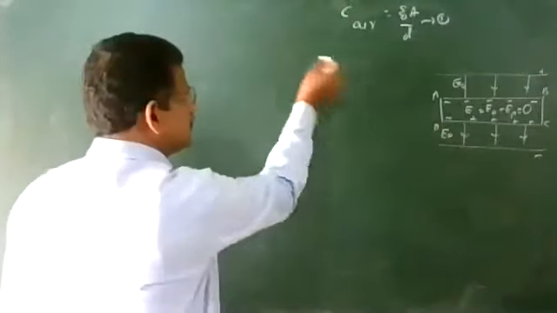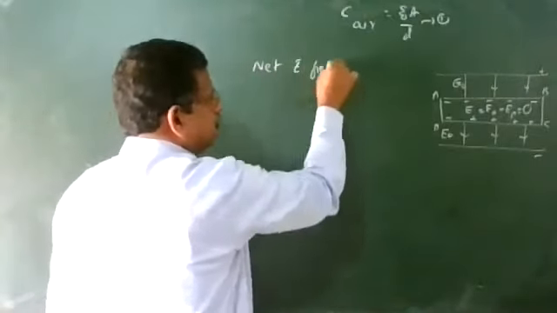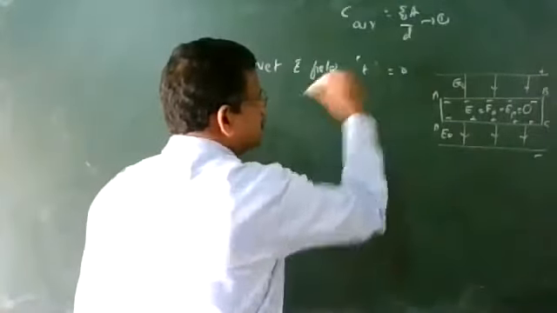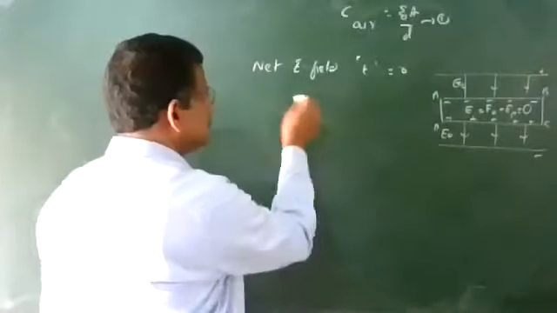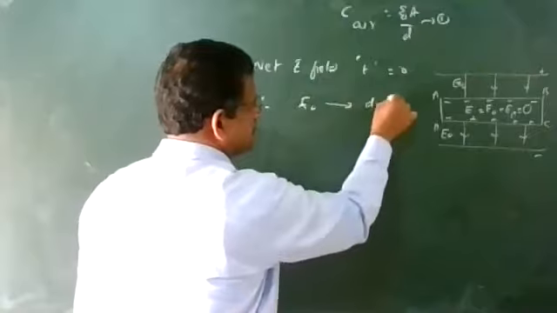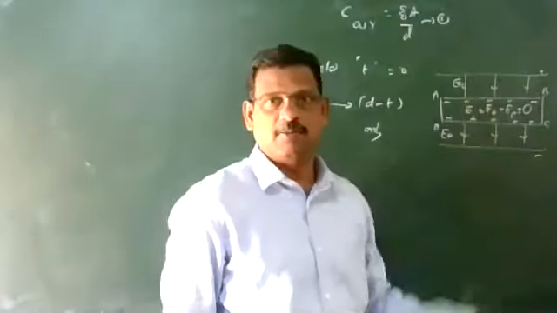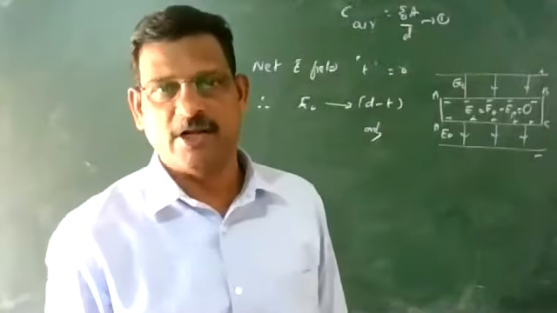So the net electric field over a distance t is equal to 0. Electric field E naught is existing over a distance d minus t only. On the top and bottom portion only we are having E naught electric field.